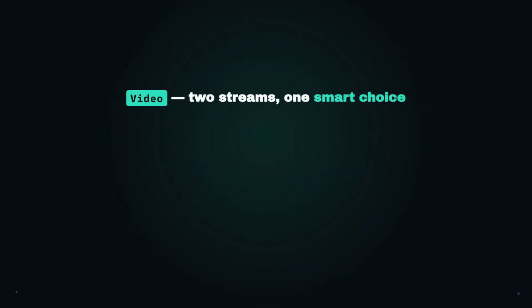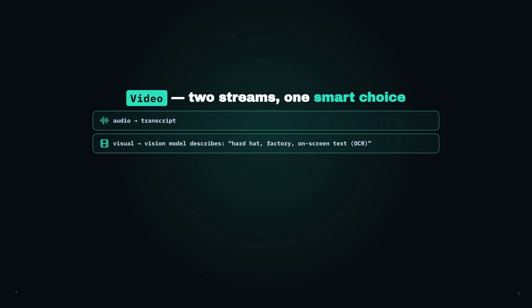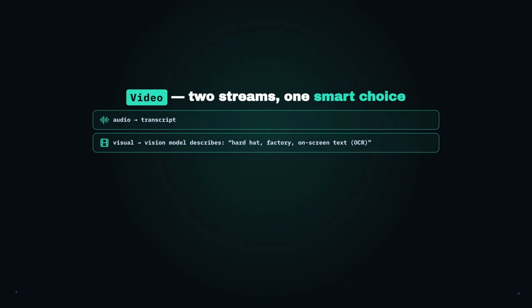Video is the boss level because it's 2 streams of information at once, what's said and what's shown. You have to capture both. Normalize to MP4, then split the audio into a transcript and the visuals into short clips. Now the make-or-break decision. How do you represent what's on screen?